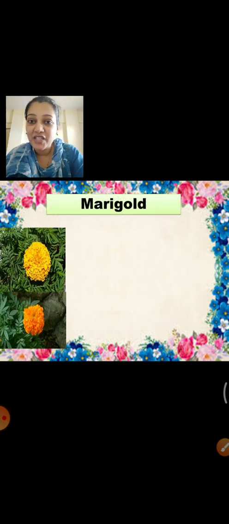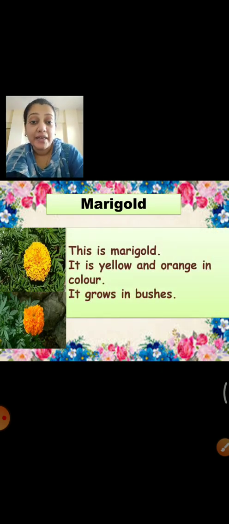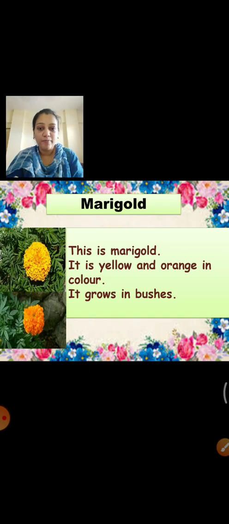So, what is the name of this flower? This is marigold. It is yellow and orange in color. It grows in bushes. They don't have big plants or trees. They grow in bushes down low. So there are two colors of marigold, yellow and orange. I'm sure you all have seen this flower.